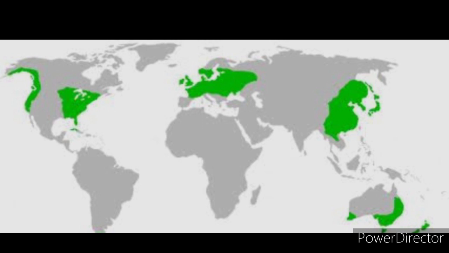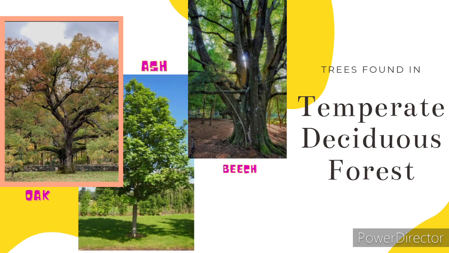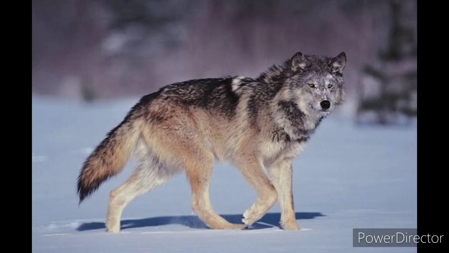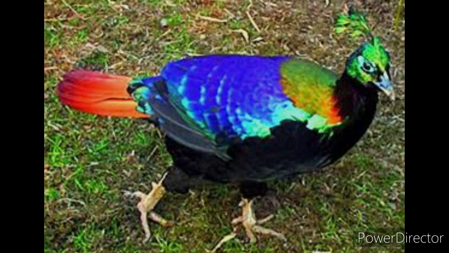They are found in the northeastern part of USA, China, New Zealand, Chile, and also in the coastal region of Western Europe. They shed their leaves in the dry season, so they also have a particular dry season. The common trees which are found here are oak, ash, and beech. And there are a lot of them. The animals found here are deer, foxes, and wolves. And there are different birds like pheasants and monals.